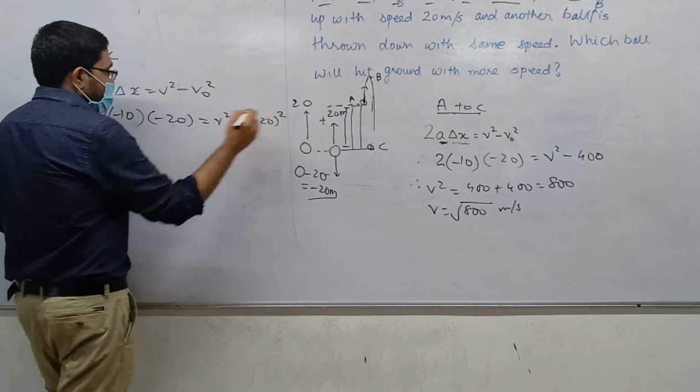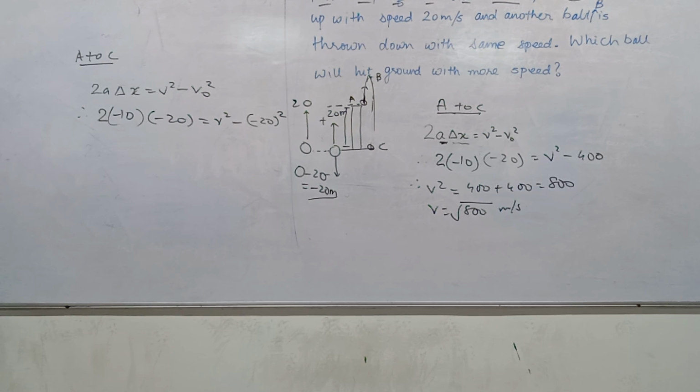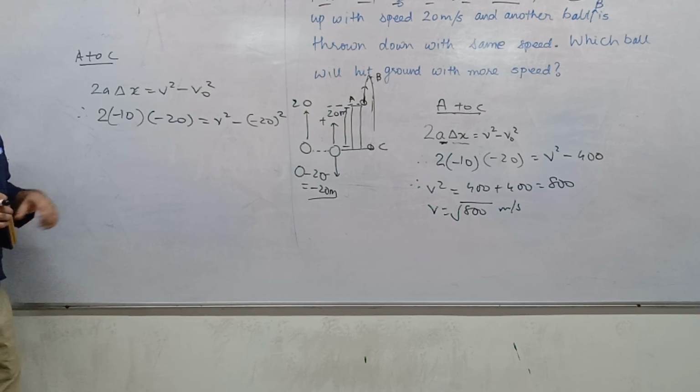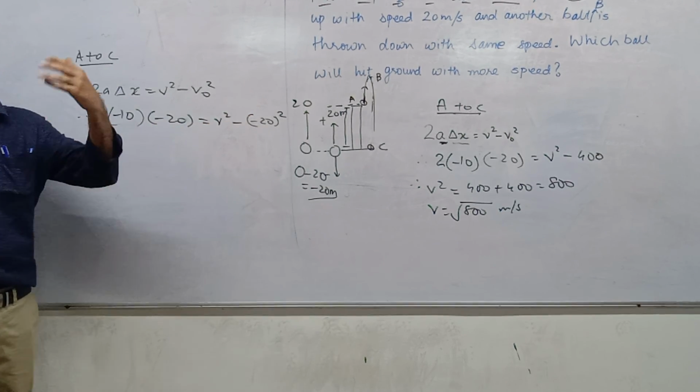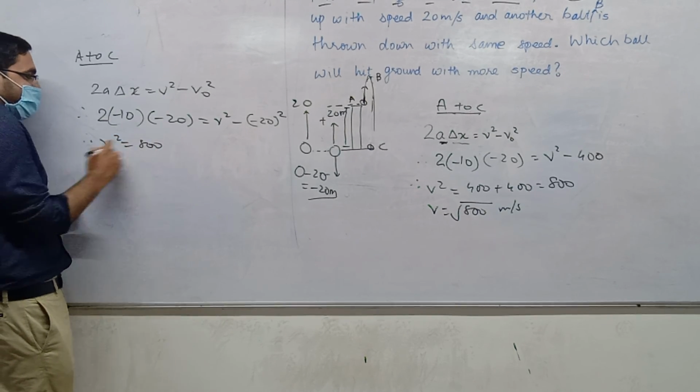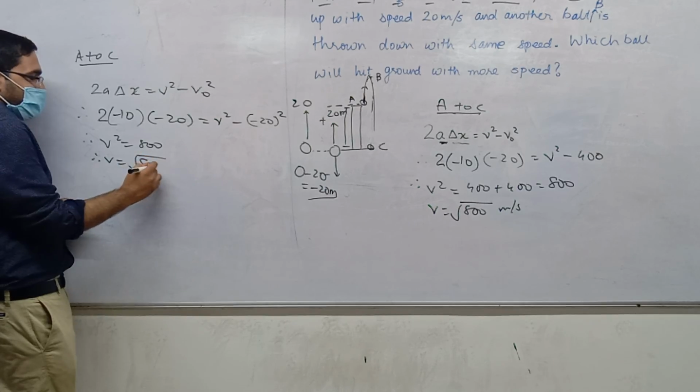Now what will happen? Will it be the same? But here it is minus. The square of a negative number is also positive. So ultimately you will get v square equal to 800, therefore v equal to root 800.